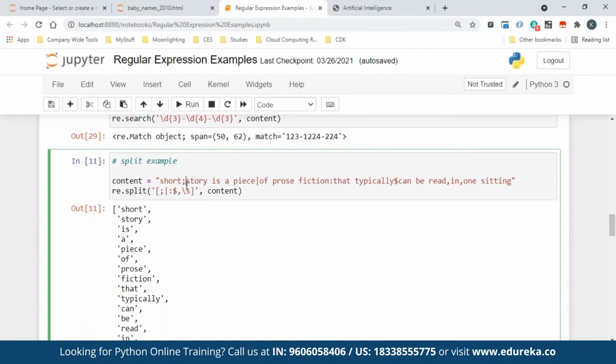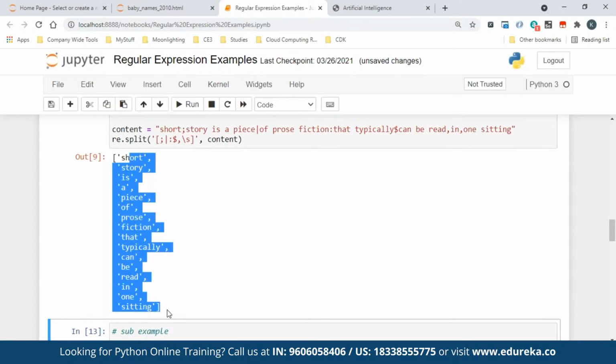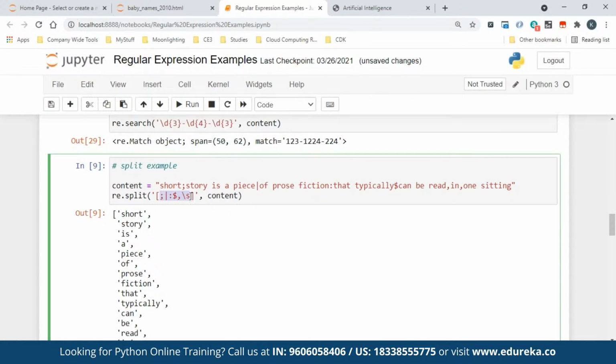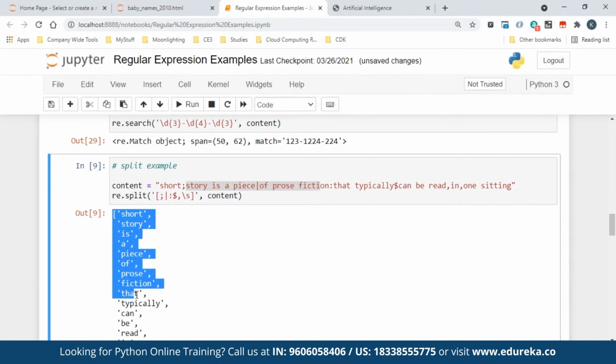Rather than that, the advantage here is you can just apply re.split and give all the symbols you want in square brackets, and automatically it splits your string and gives you words like this. And this is very useful when you do log processing in real time, because logs will have different information. So you can put all the delimiters using re.split, and it automatically breaks the string for you. Once you get it as a list, you can easily process it. That's the best part of split.